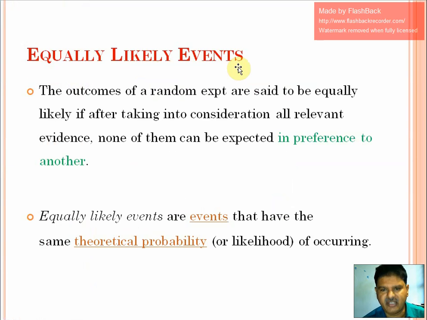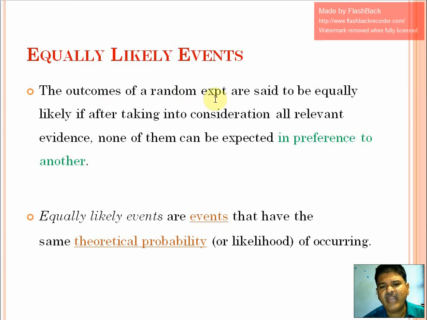equally likely events. See, the name itself suggests what this definition means. Equally likely means, suppose there are two events A and B. Both these events are said to be equally likely if no one is given preference over another. That means both these events are equally important. Not A is more important than B, or we are not assigning more importance to B than A. If these conditions are valid, then we can say that these two events are equally likely events.